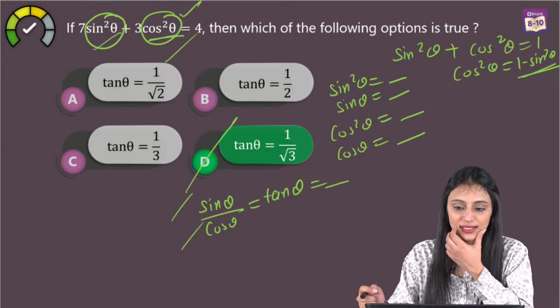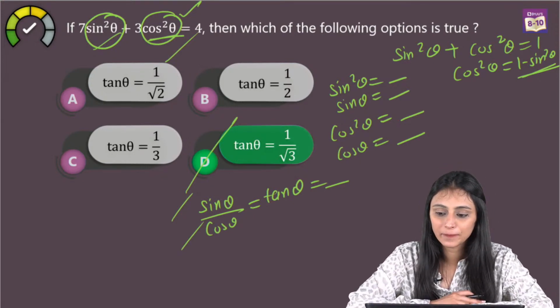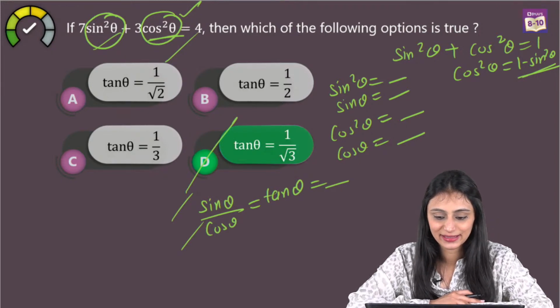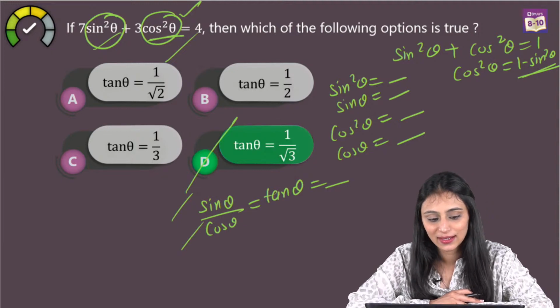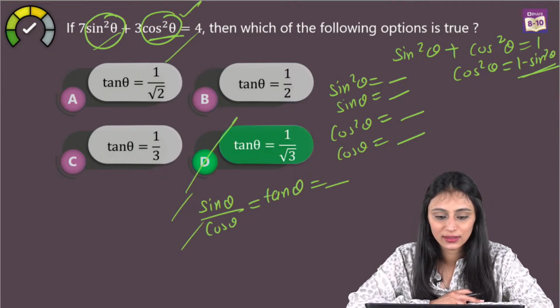Ma'am, we can write as sine square theta plus cos square theta. Alright, sorry, I missed what you wrote. I couldn't read the entire thing. Swahika, got it ma'am, thank you. Great. Alright. Ayush, got the answer.